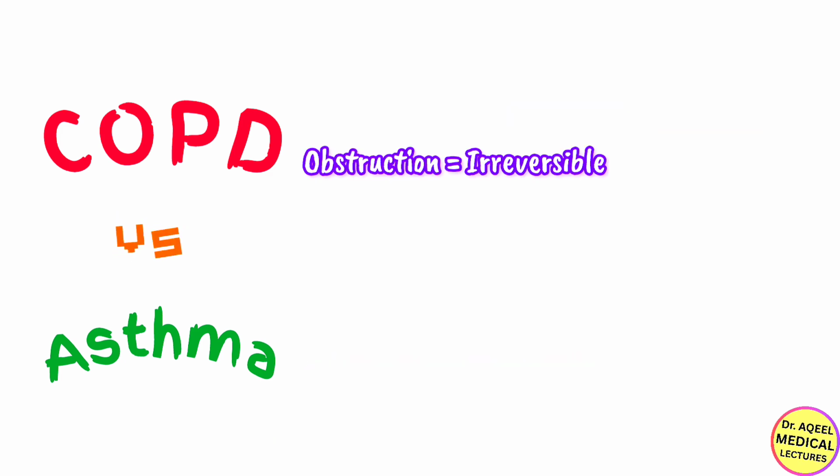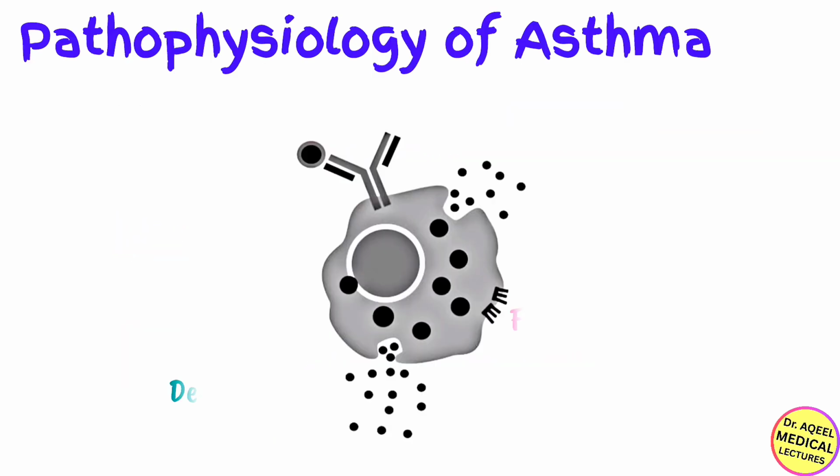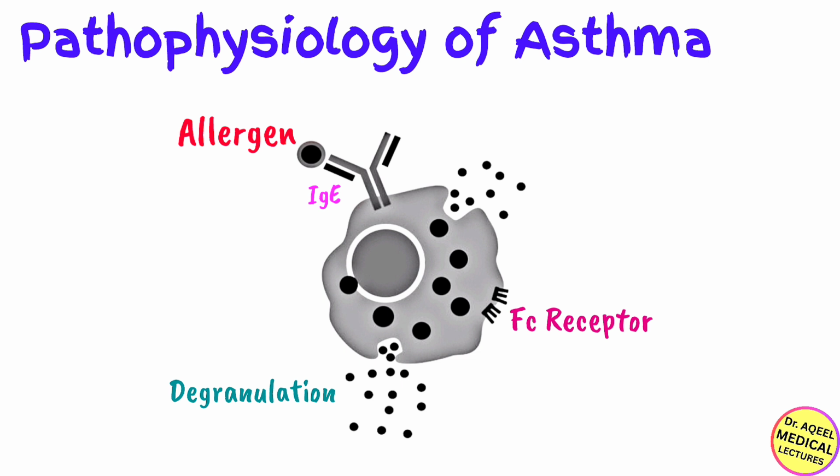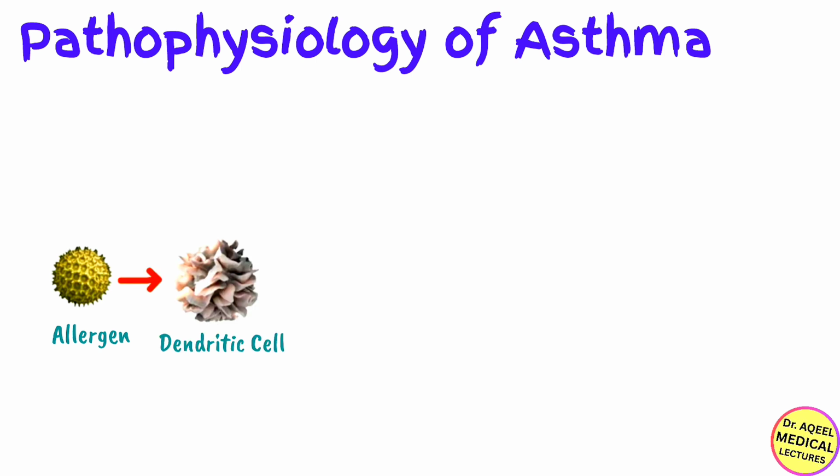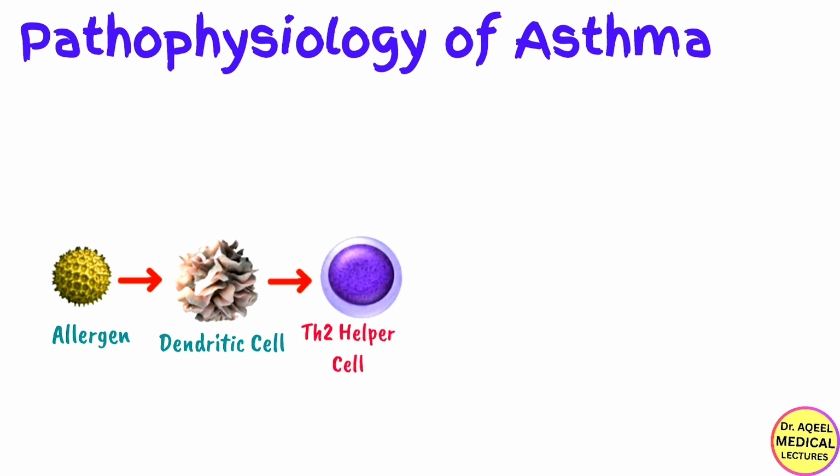Now let's dive into the pathophysiology. This is the why. At its core, classic allergic asthma is a type 1 hypersensitivity reaction. It all begins with a trigger, let's say it's pollen or dust mites. This allergen enters the airway and is picked up by a dendritic cell, an antigen-presenting cell, also known as APC. It presents this allergen to a specific type of T cell. This is known as the type 2 helper T cell. The type 2 helper T cell is the conductor of this evil orchestra.